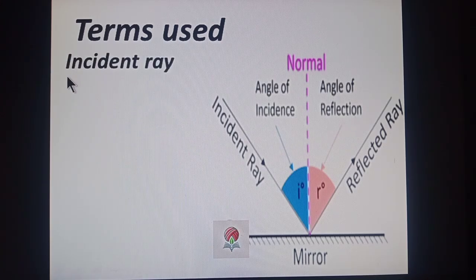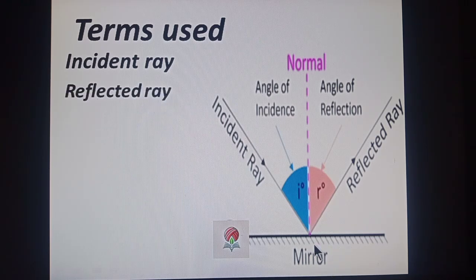First, the word that we will use is the incident ray. A ray of light that we are considering in this diagram that is falling straight on the mirror is known as incident ray. Next, reflected ray.